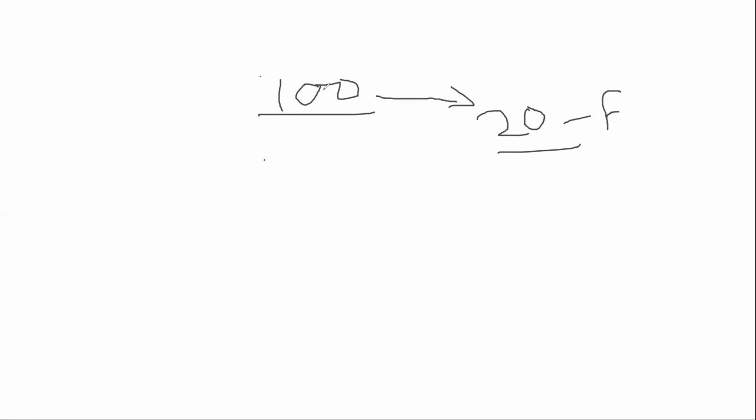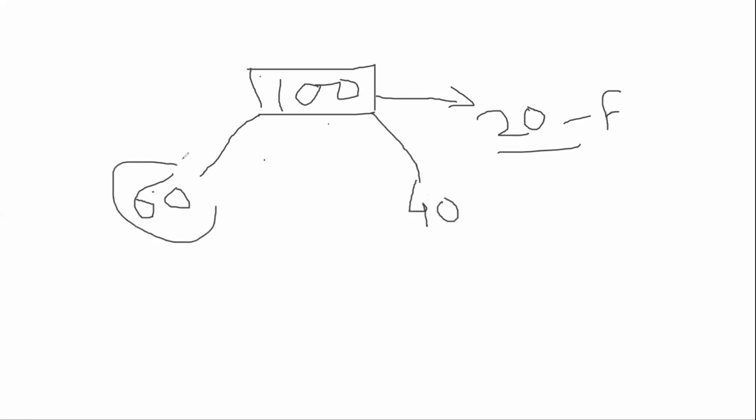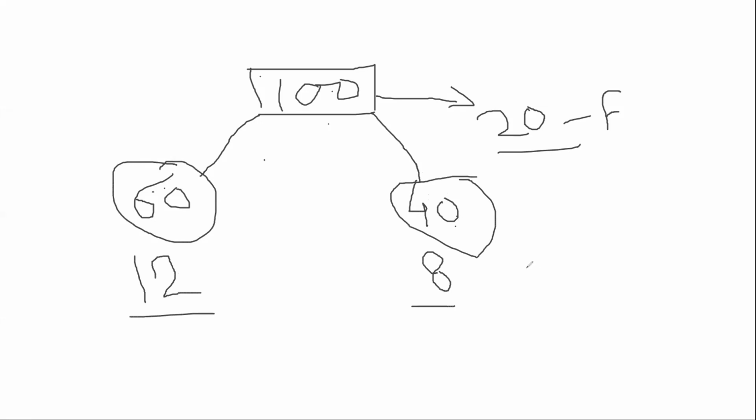Therefore, first I need to divide this 100 into 2 groups. Let's say there are 60 male and 40 female. Based on proportion, I need 20 responses from 100. That means how many from 60? I need 12 responses from 60 males, and 8 from females, in equal proportion. On the basis of proportion, I can represent the entire class. So 12 plus 8, 20.